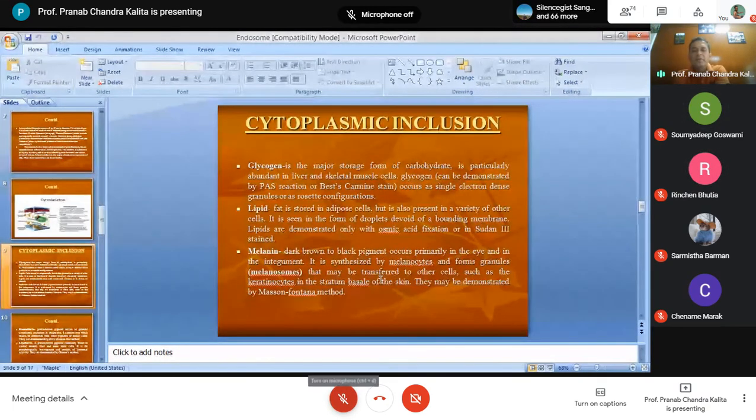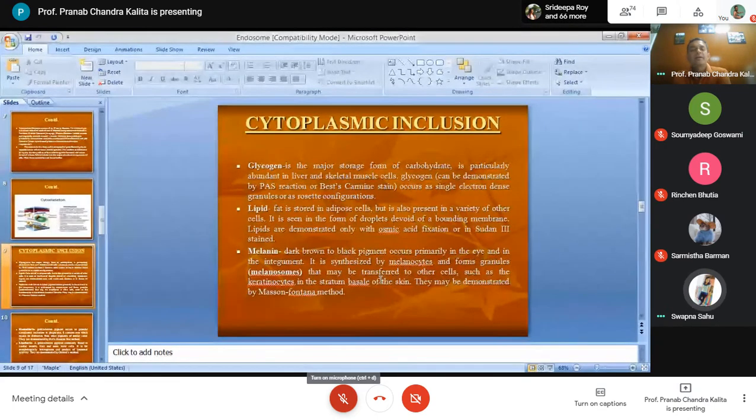So what do you mean by inclusion? Just now I told you, inclusions are metabolic end products. In general they are the metabolic end products of the cell, or the product of cellular metabolism. The most prevalent inclusions you will find are glycogen particles, lipid particles, and melanin.